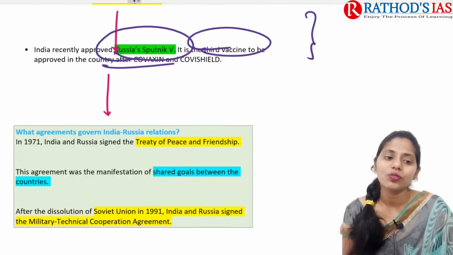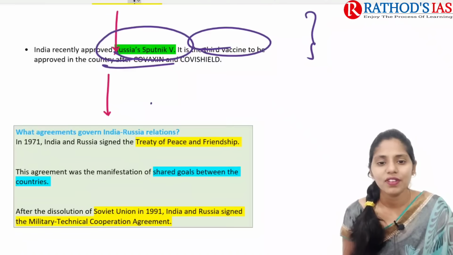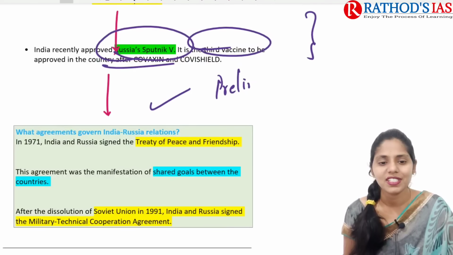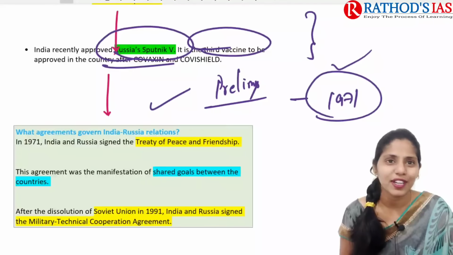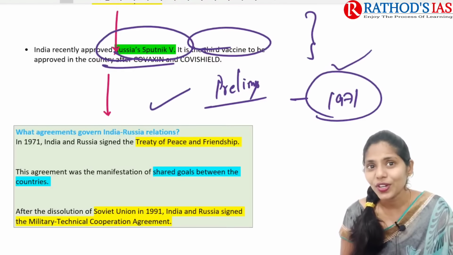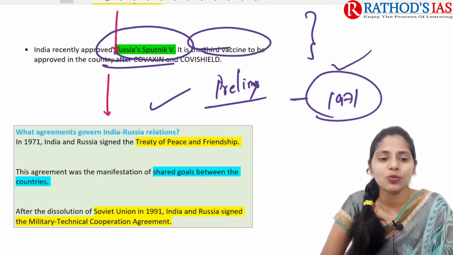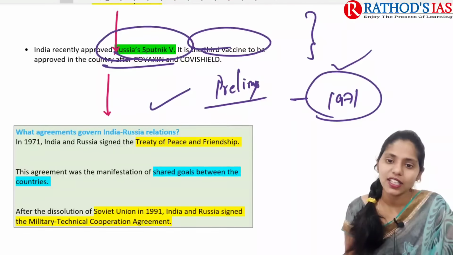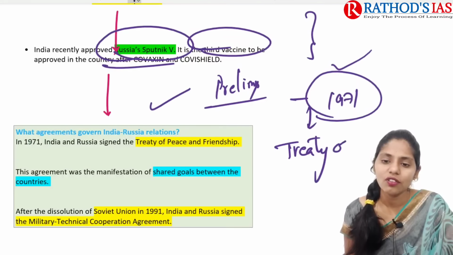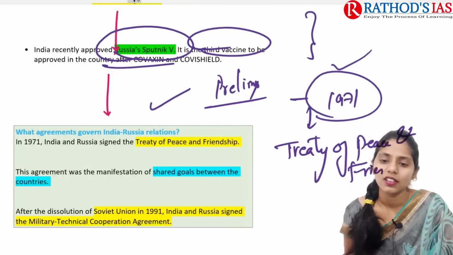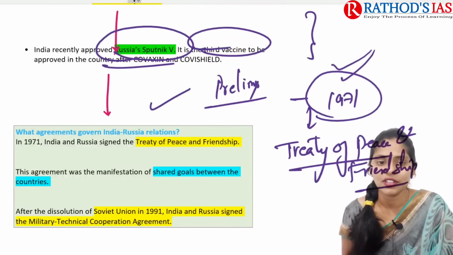And if you're talking about the agreements that govern India and Russian relations, this topic will be important, especially from your prelims point of view. Okay, in 1971, one more historical event, let me know in the comment box. In 1971, Russia and India signed a treaty. This treaty is of peace and friendship. So this is the Peace and Friendship Treaty signed in the year 1971.